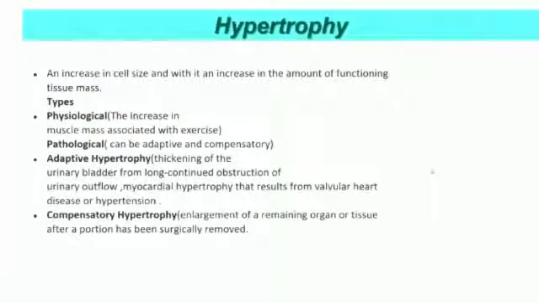Hypertrophy is an increase in the cell size and with it an increase in the amount of functioning tissue mass. The types include physiological, there is an increase in the muscle mass associated with exercise. Pathological can be adaptive and compensatory. Adaptive hypertrophy, there is thickening of the bladder from long continued obstruction of urinary outflow. Myocardial hypertrophy results from valvular heart disease or hypertension. Compensatory hypertrophy, enlargement of a remaining organ or tissue after a portion has been surgically removed.